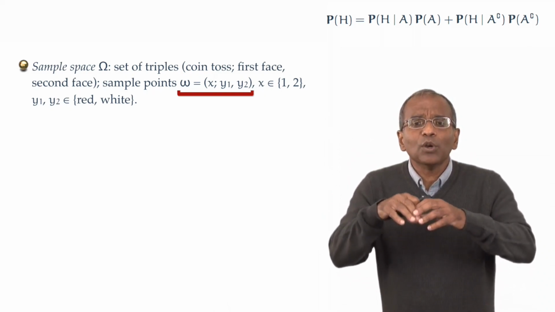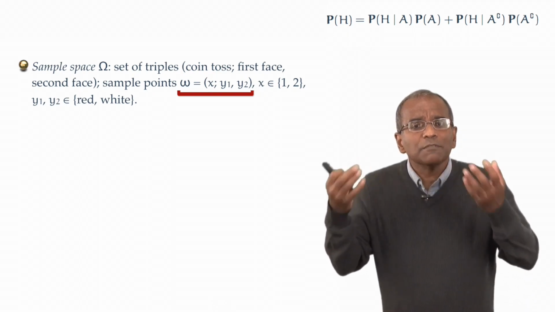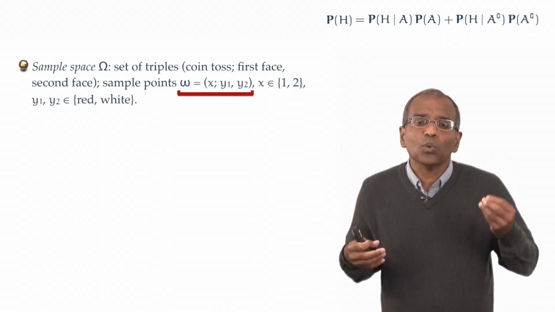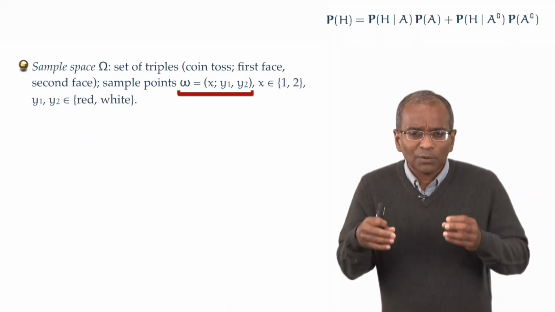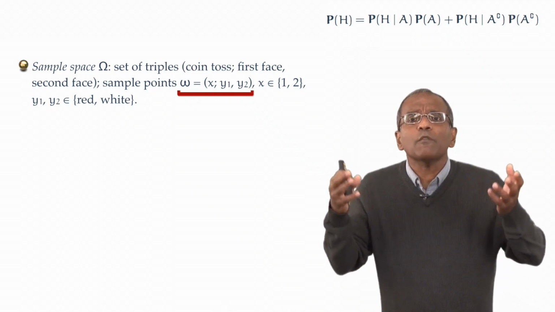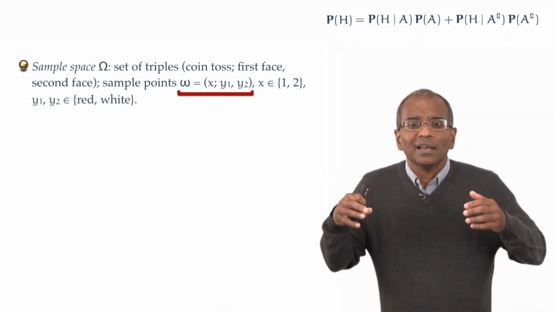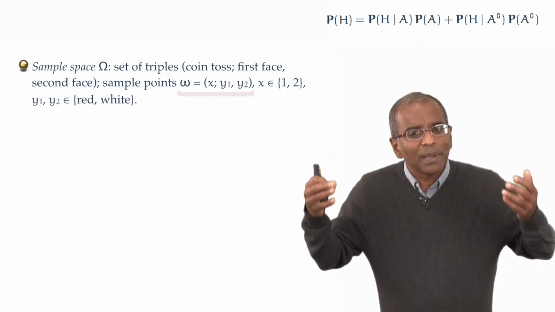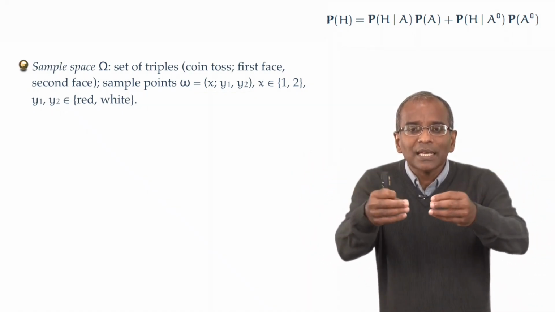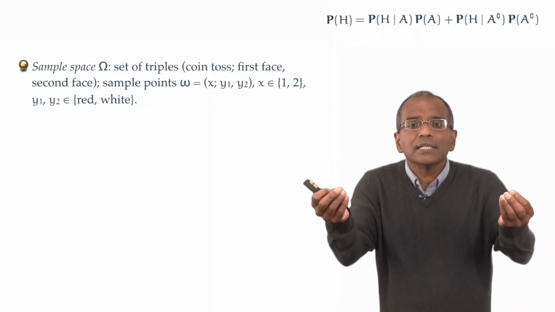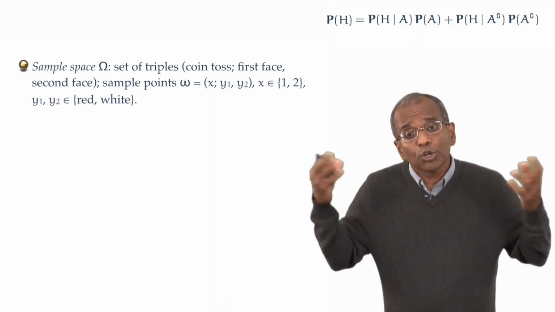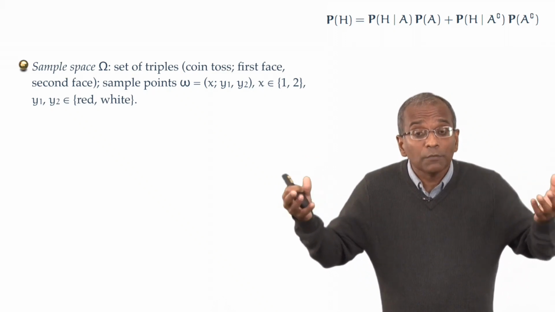Let's say that we call such a triple, identify it by 3 letters, X, Y1, and Y2. Of course, you'll notice there's a semicolon after the X. This is purely for visual purposes. There is good notation and there's bad notation. The best kind of notation is evocative. It clarifies and brings to the fore the key elements of the problem. Poor notational choices obscure and confuse.